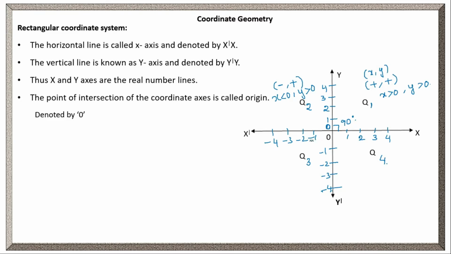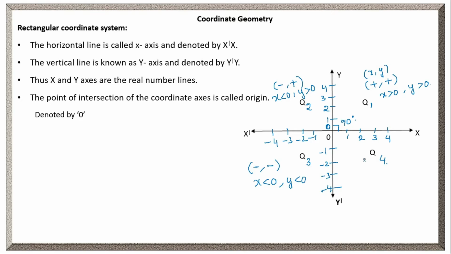Here in quadrant 3, the x coordinate values are -1, -2, -3, -4, whereas the y coordinate values are also -1, -2, -3, -4. All x coordinate values are negative, so minus. Y coordinate values are also negative, minus. So whenever a point has minus comma minus as its signs, that point belongs to quadrant 3. Clear? Here x is less than 0 as all the values are negative. Y is also less than 0.